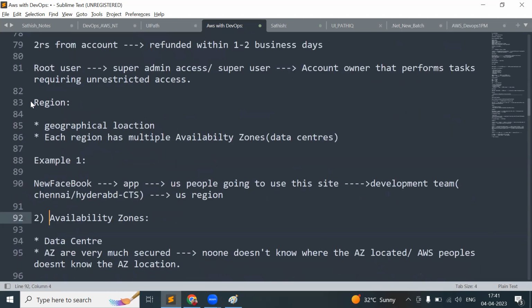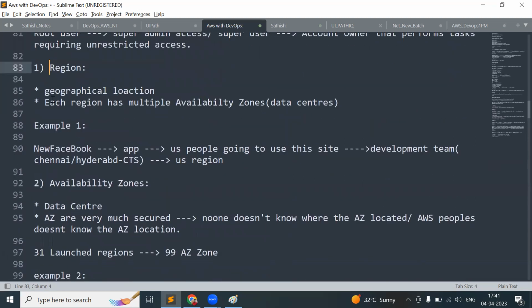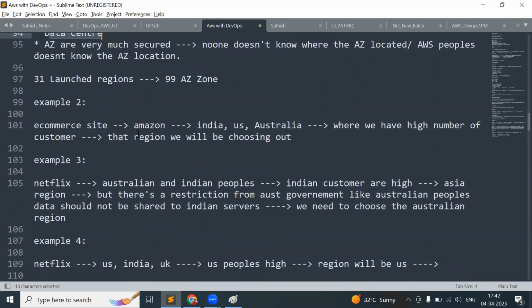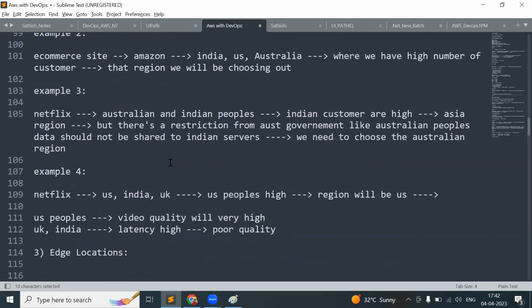Second, we have seen availability zone. First one we have seen is region. So remember, a region is nothing but a geographical location, and a region has different availability zones, or data centers. Each region has multiple availability zones, and each availability zone is considered a data center. Availability zones are very much secure. No one knows where these availability zones are located, even the AWS people don't know.